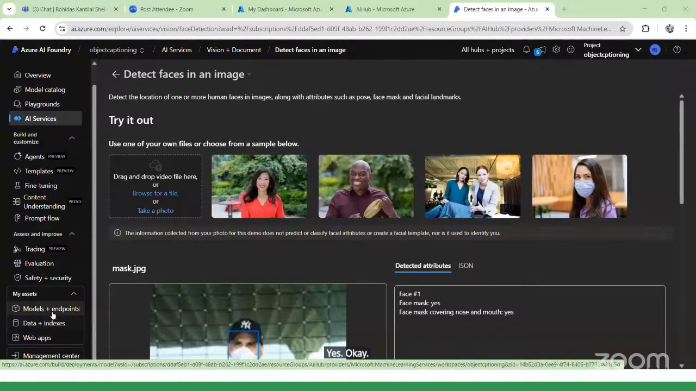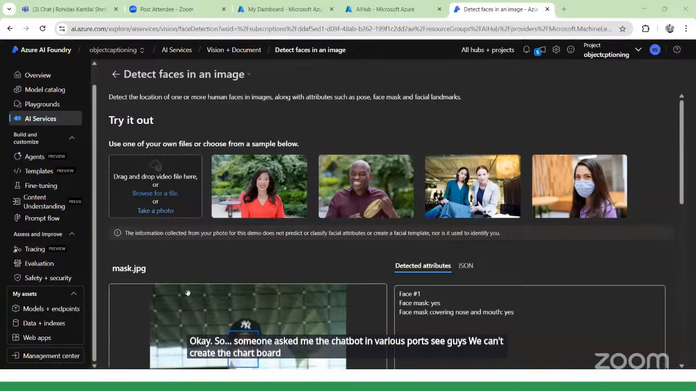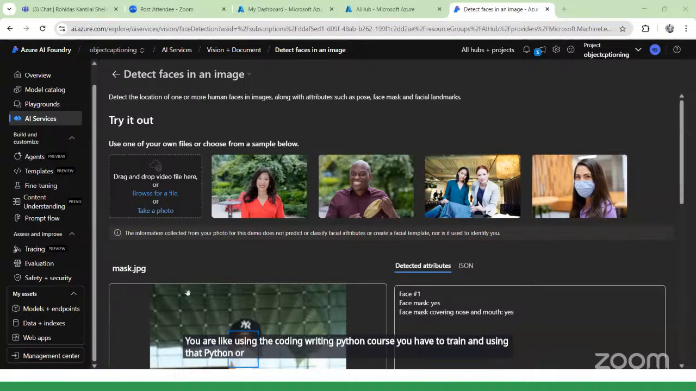Okay. So someone asked me about the chatbot in VS Code. See, guys, we can't easily create the chatbot using VS Code. If you want to create the chatbot, you have to write a number of lines. You have to train your modules, writing Python code or any other language. Using that, you have to design your own user interface. It will be very time consuming.